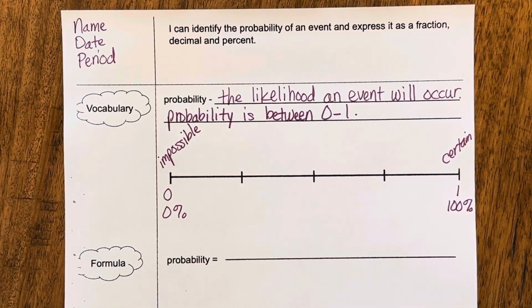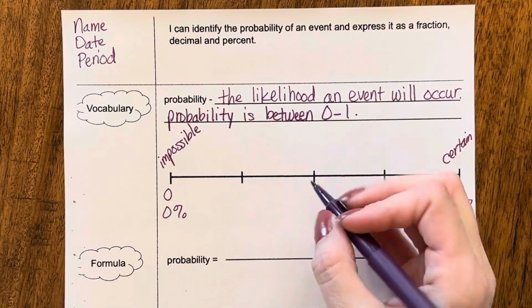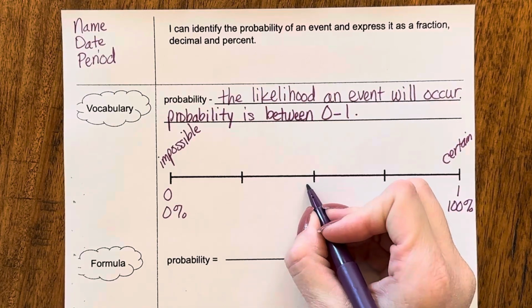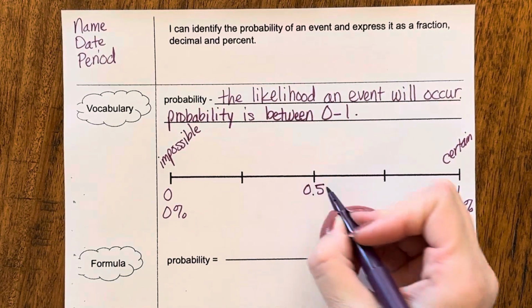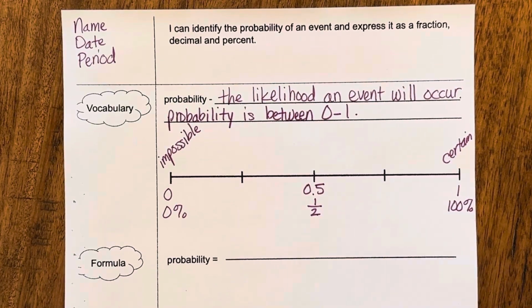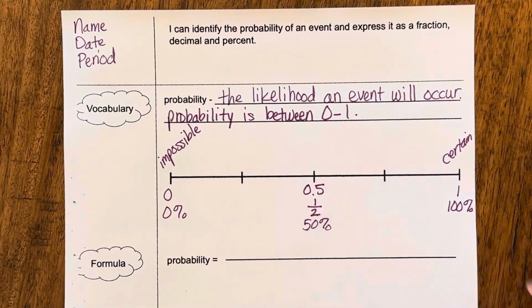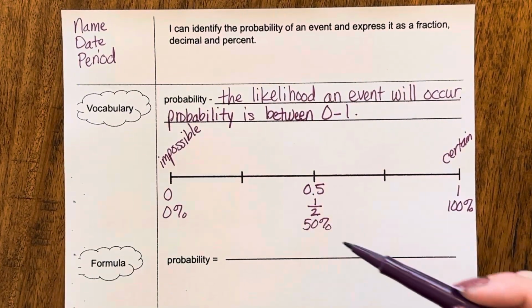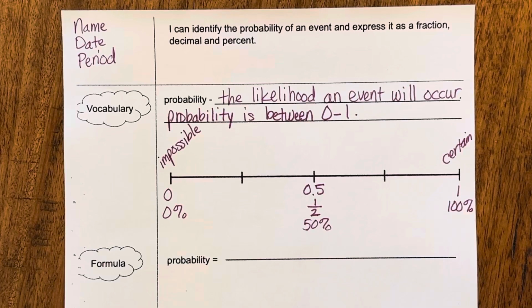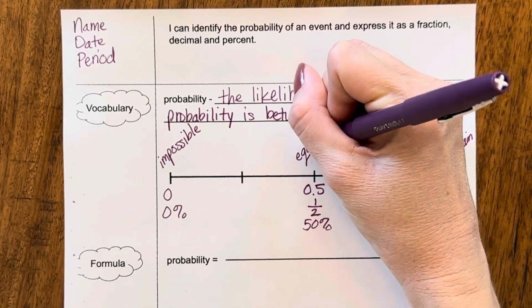Now, right in the middle, we're gonna express it as a decimal, 0.5, a fraction, which is a half, or we could say 50%. If you're talking about a probability of 50% or a half, this would be equally as likely to occur.